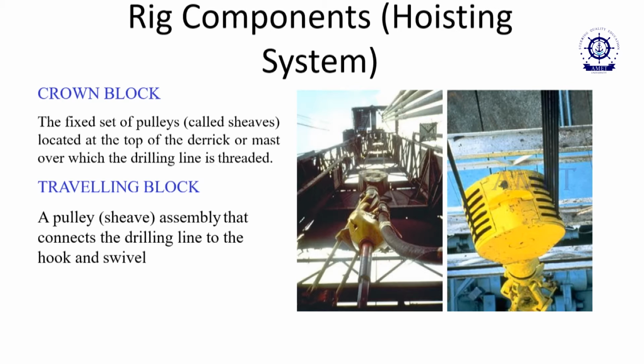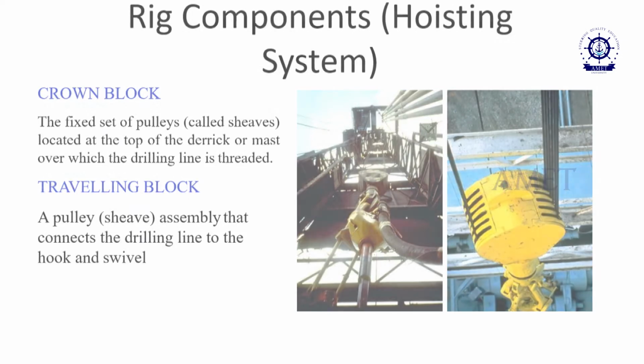And the travelling block: travelling means we have to move from one place to another by using pulleys. So, it is the pulley assembly that connects the drilling line to the hook and swivel. This picture shows clearly how the pulleys go up and down using a block. That is nothing but a travelling block.